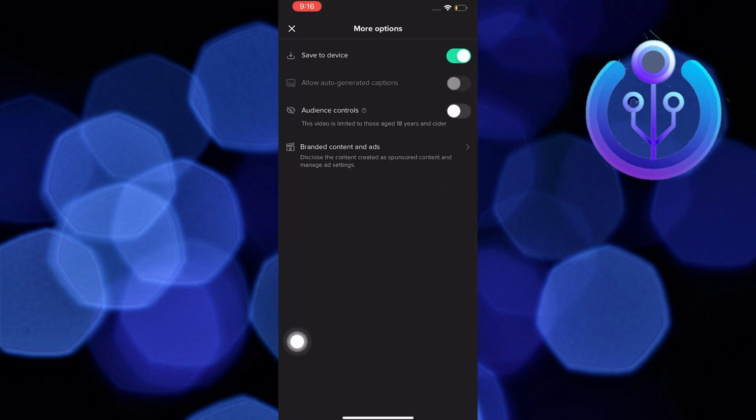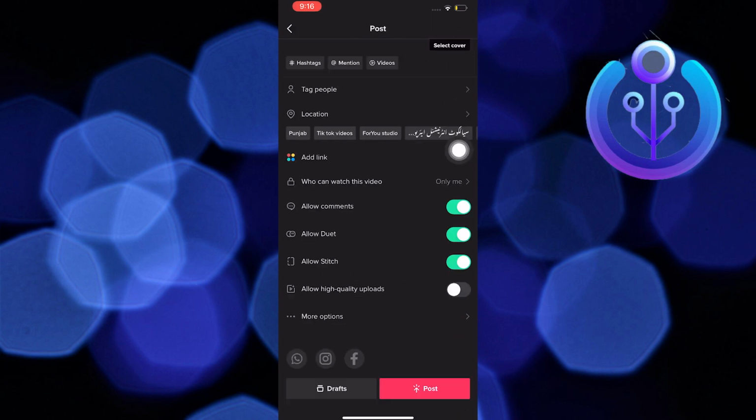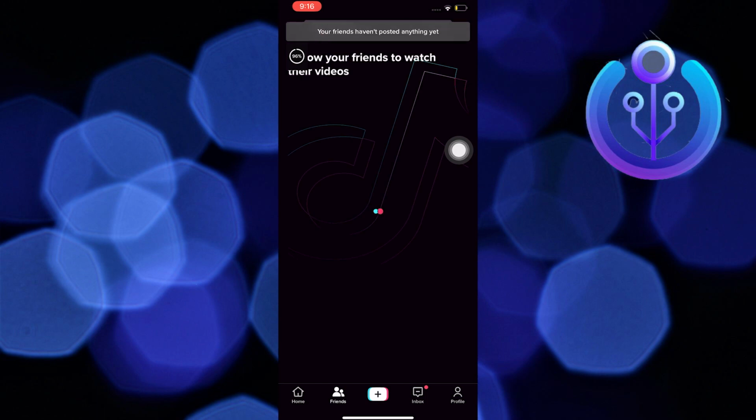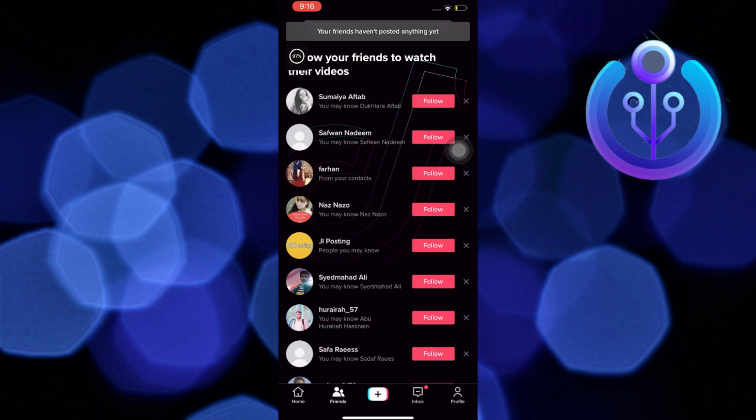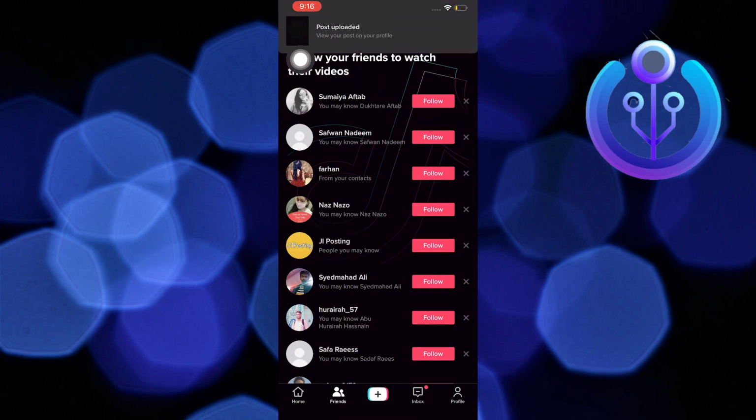When you slide down, there are more options. And then turn on Save to Device. Once you are done, go back. In here, you are now going to choose again the post that you already made.